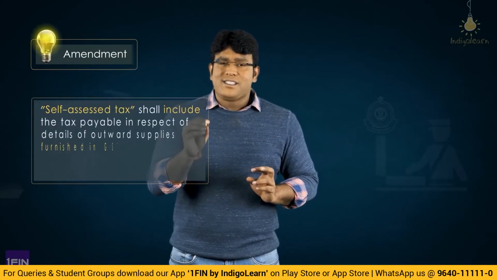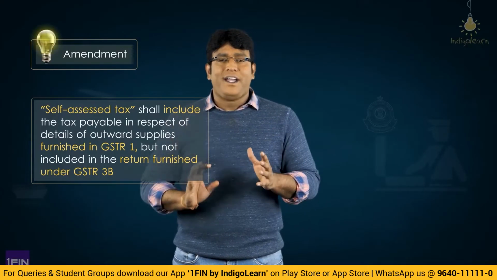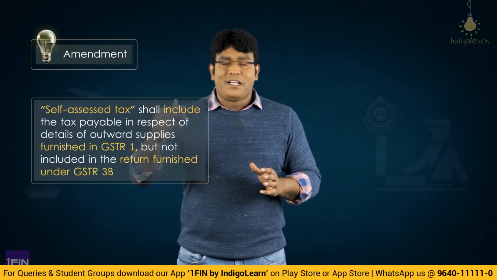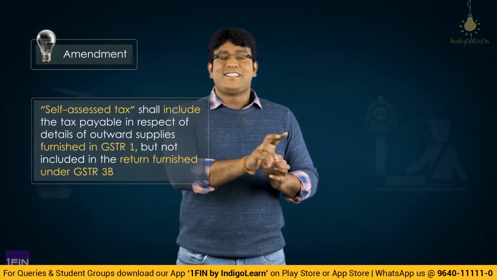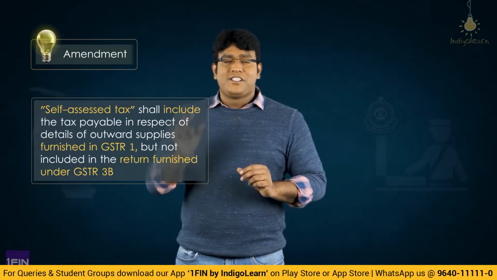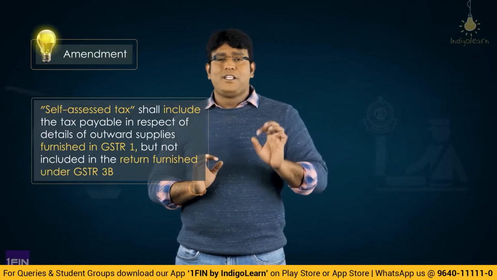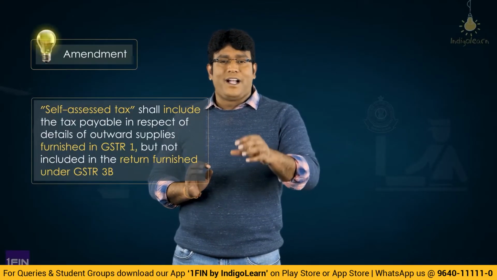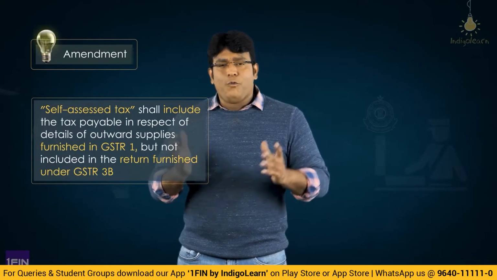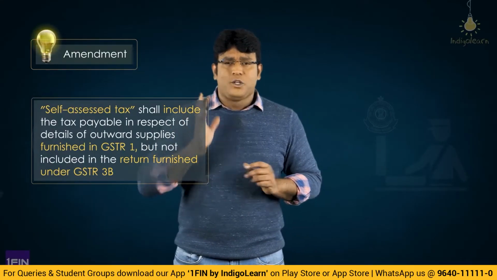That is a very fantastic amendment which has come up, where they have specified that self-assessed tax shall also include the tax which has been specified in GSTR 1 but which is not specified in GSTR 3B. That is nothing but a tax mentioned in the statement of outward supplies filed as per section 37, but not mentioned in GSTR 3B, which is filed as per section 39. Now why has this kind of thing been put in the law? Let me tell you a practical concept here.